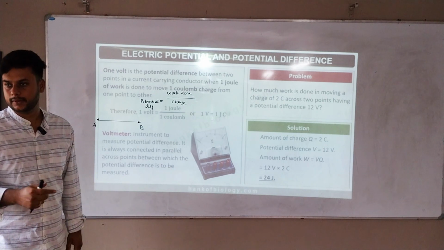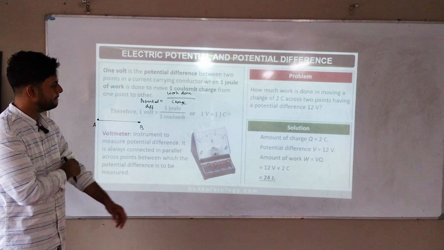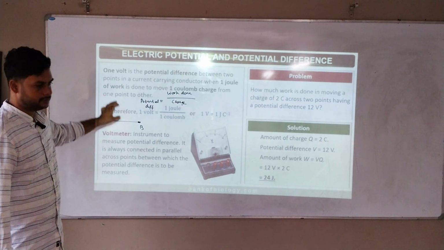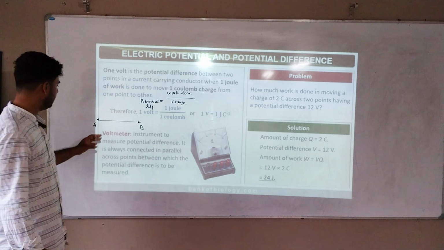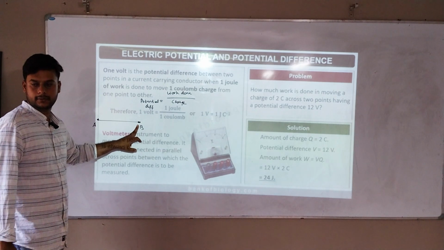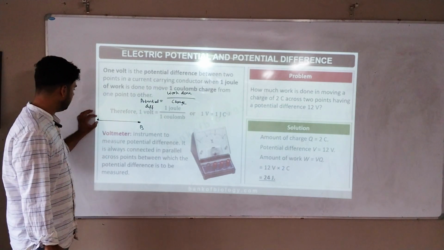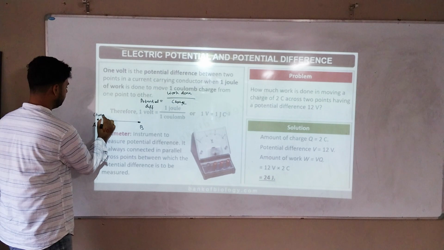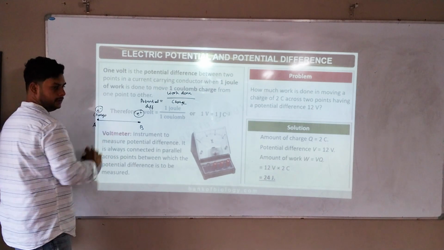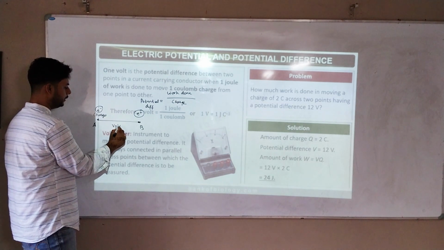Voltage or potential difference. Once again, I'll tell you. Keep reading that. Okay. So the work done to move a charge from here to here is only called what? Potential difference. That is only volt. That's so simple. The work done to move a charge. Charge is there. This charge should move from here to here. It should come till here. So the work done to move this charge from here to here is only called volt or potential difference.